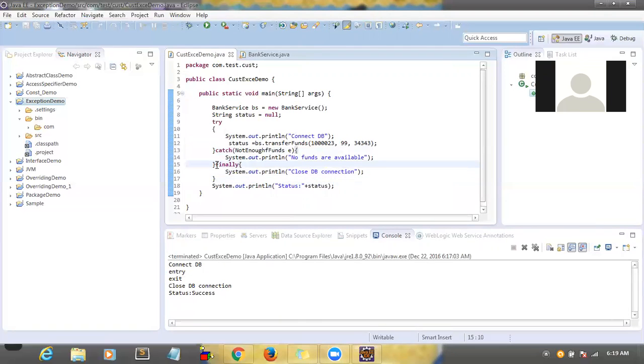In that case also, you still want to execute a piece of code always, whether an exception occurred or not. Whether a catch will execute or not, this piece of code will always execute.